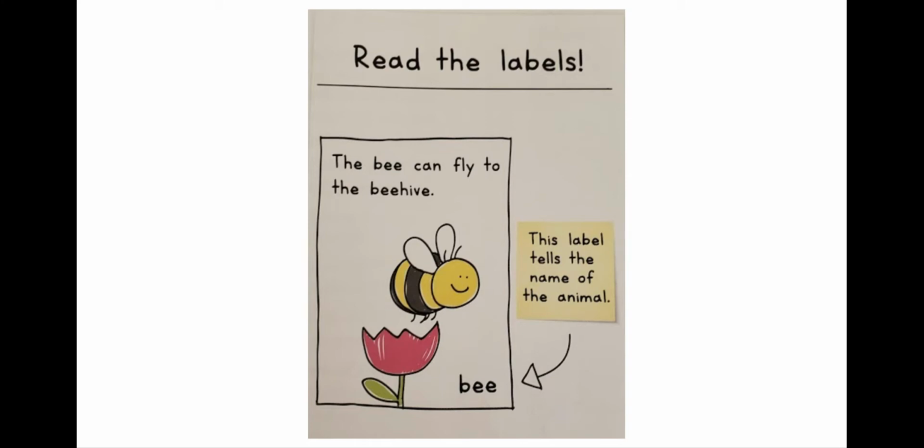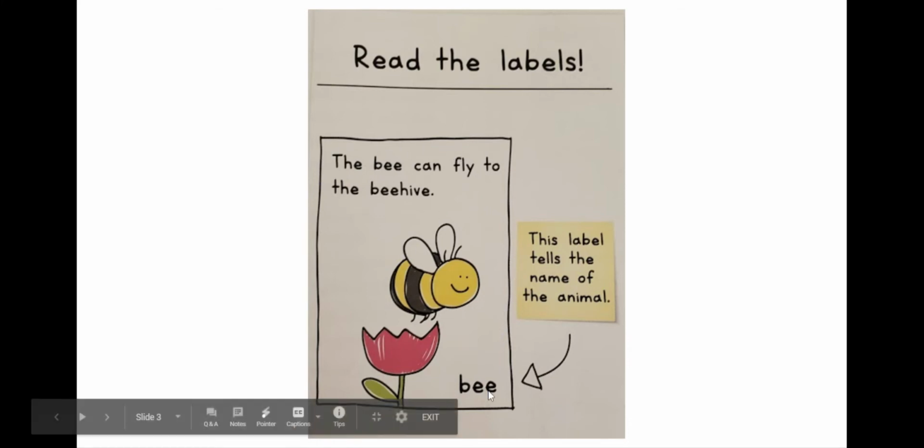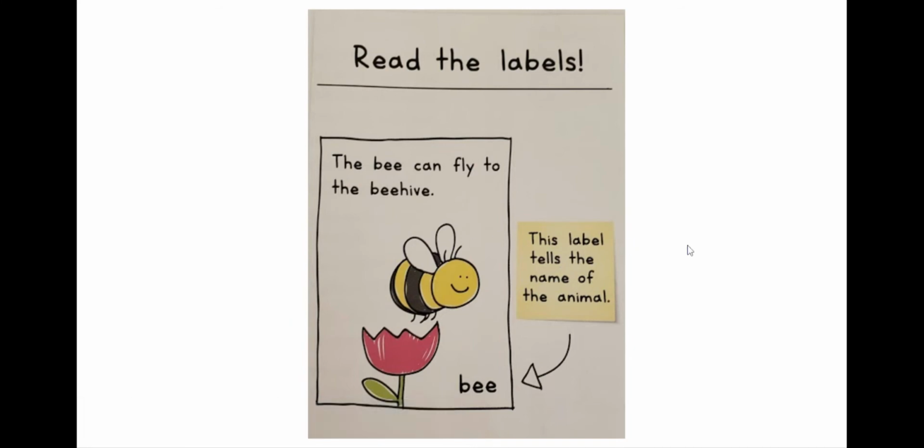On some pages, you might see something like this. You have your text up top, which you normally read on your own or have somebody read to you. But then from time to time, you may see a label. Now, we were talking about labels, and now we know that labels tell us information about something specific in the picture. For example, here in this picture, this label tells us the name of the animal.